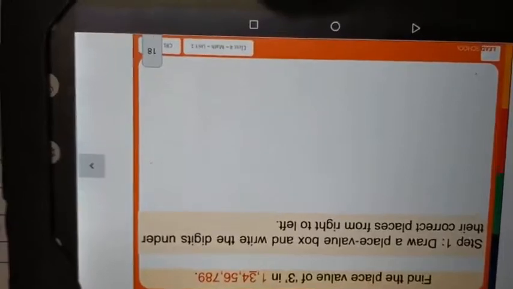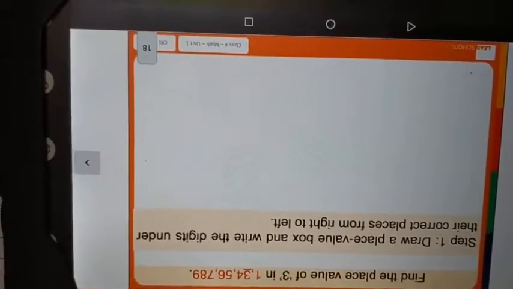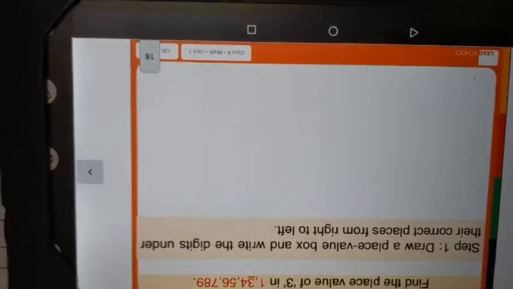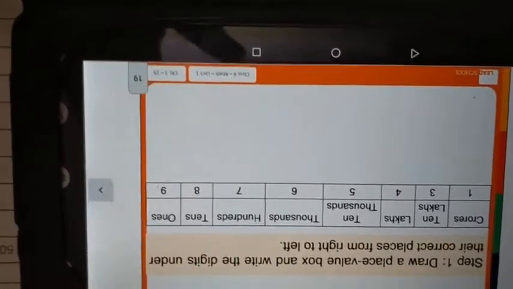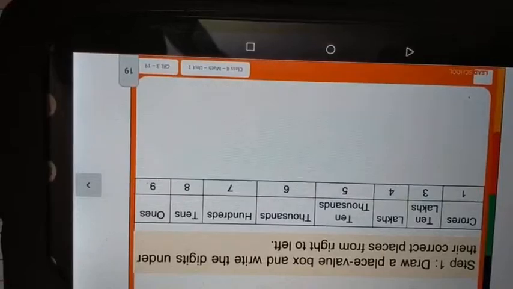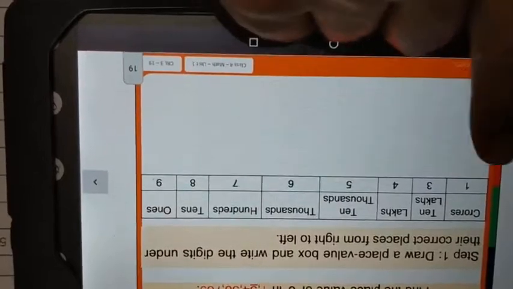We have to draw a place value box and write the digits under the correct place from right to left. Now look at this. Ones, tens, 100, 1000, 10,000, lakhs, 10 lakhs and crores are there.